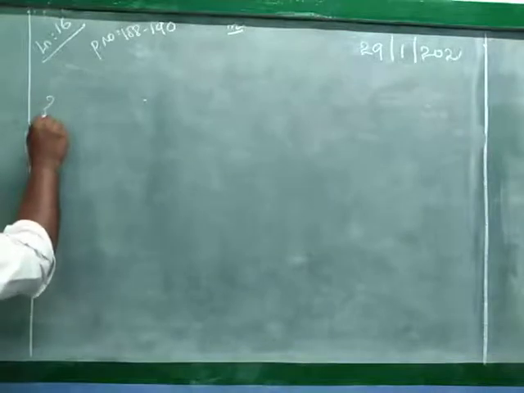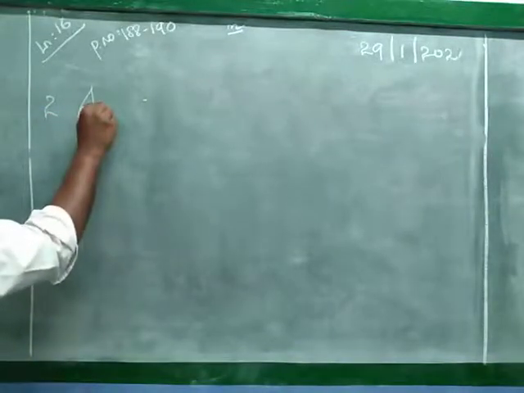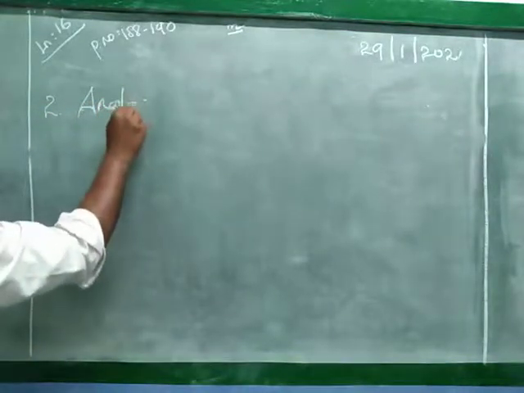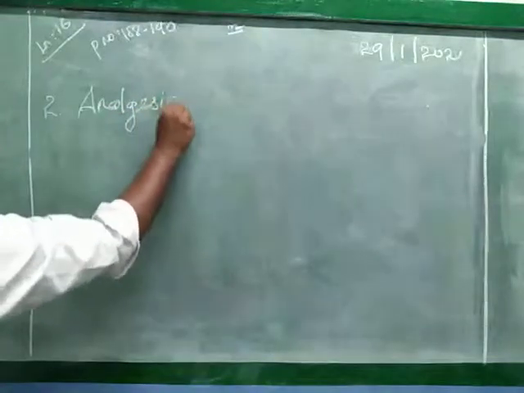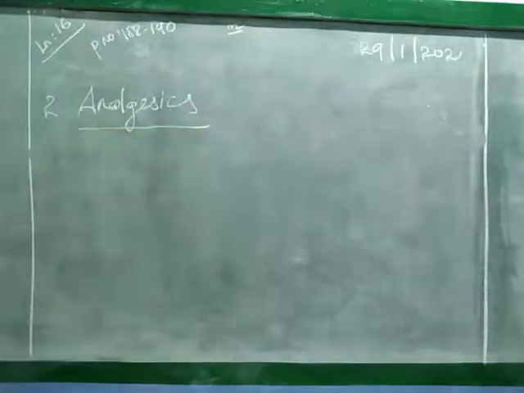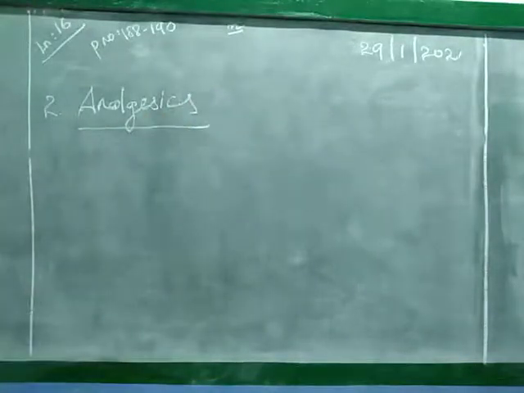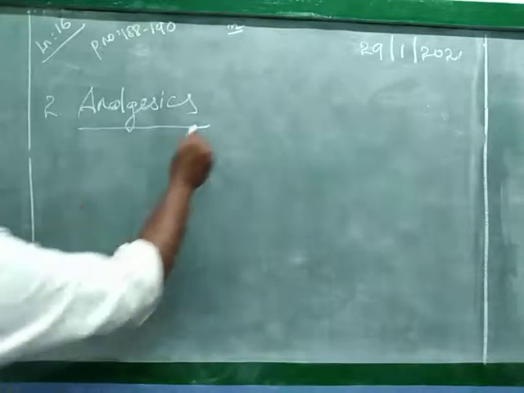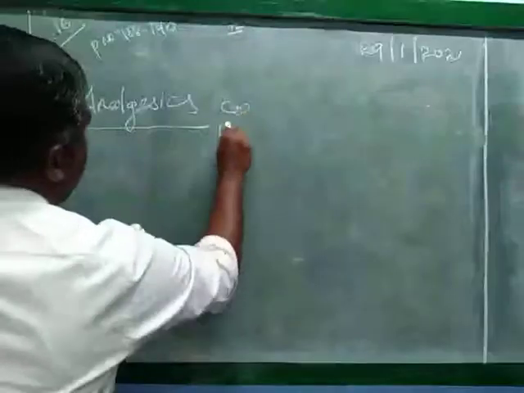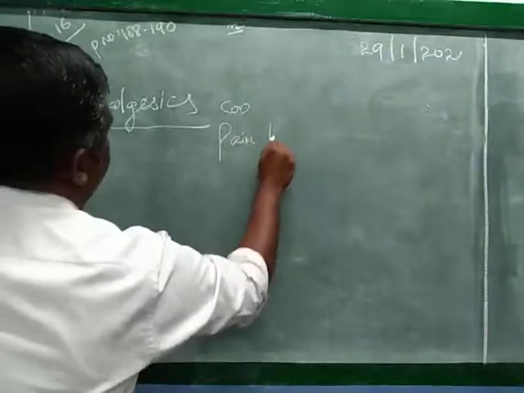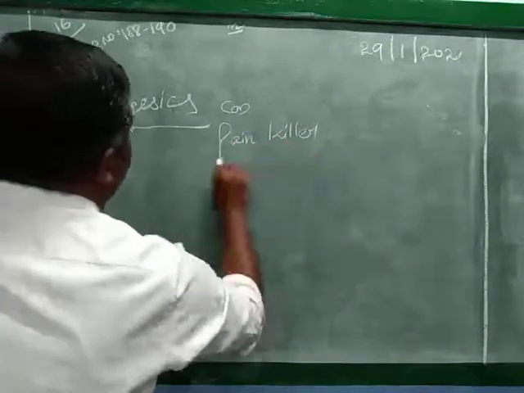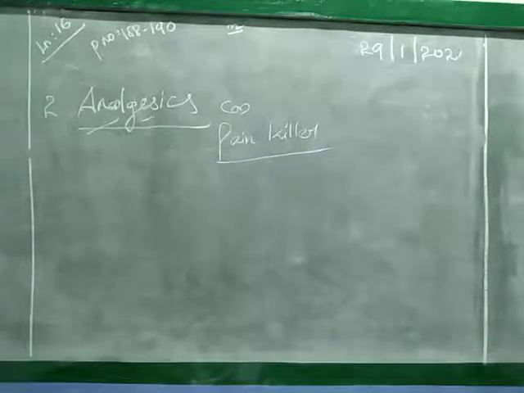Second one, analgesics. What is the meaning of this? This is called painkiller. Analgesics are painkillers or pain relievers.